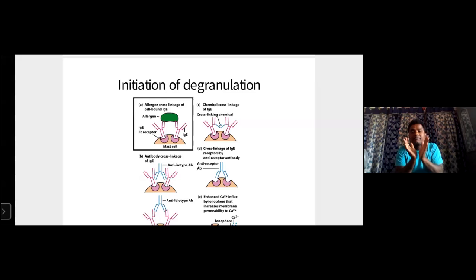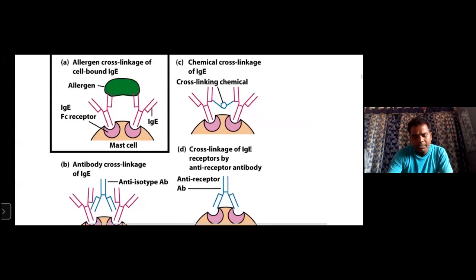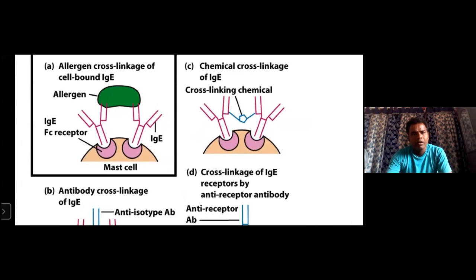Then IgE attaches through the Fc receptor, the allergen-specific antigen attaches to the mast cells, and the second antigen enters. We are observing this in the diagram: the second allergen attaches to the Fab part, and degranulation takes place.